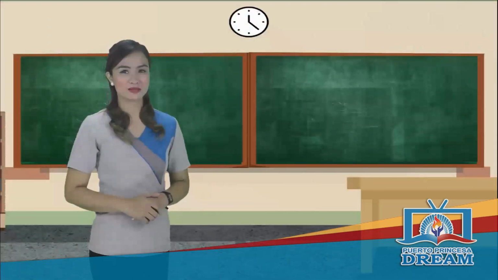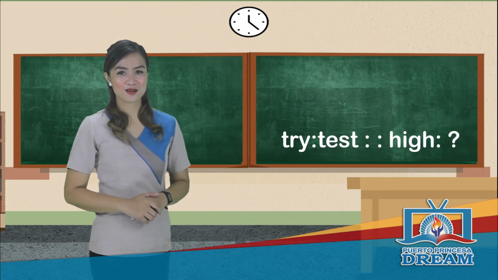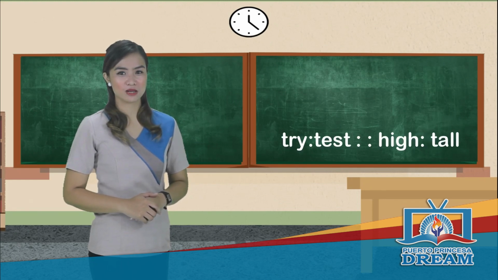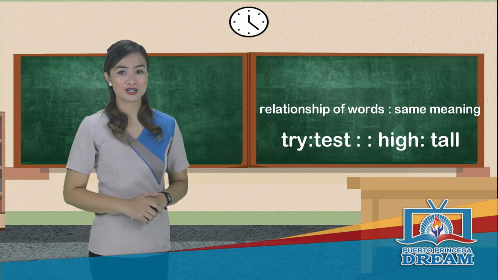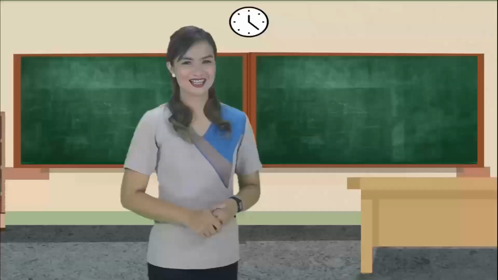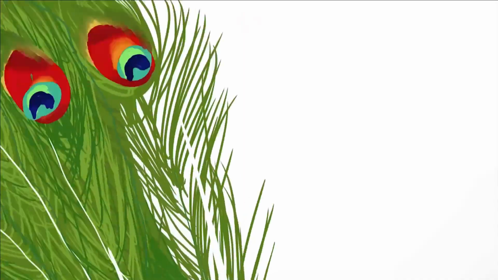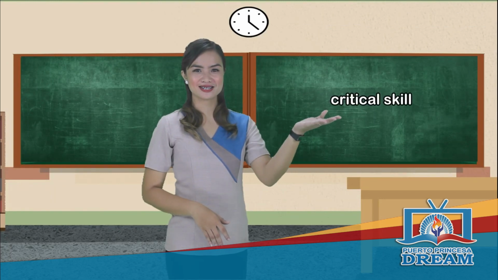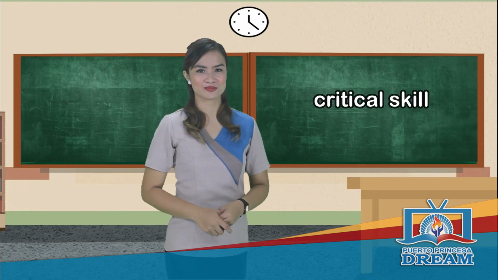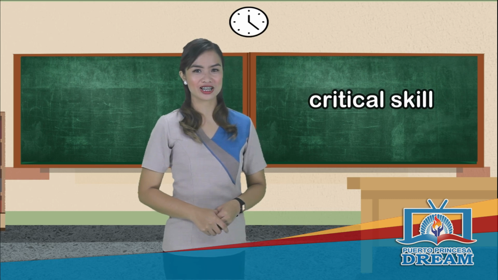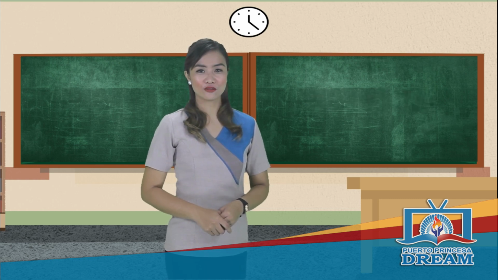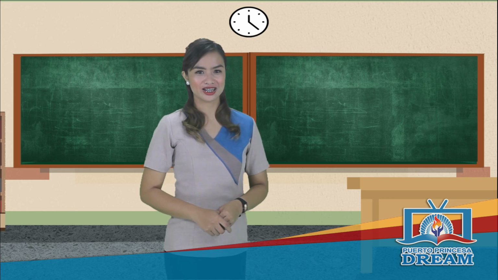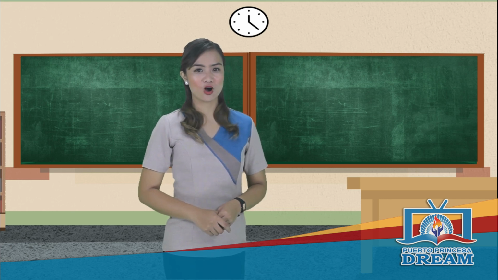Did you get all the numbers correctly? How did you come up with the correct answer? So, you analyzed the relationship of the first pair of words and patterned your answer from it. So wise! You see, in this lesson, you will be using your critical skill in determining word relationships and supplying the correct word or expression. For those who got 2 and below, don't worry, because that's what we're going to do. Enhance your skills in analogy.